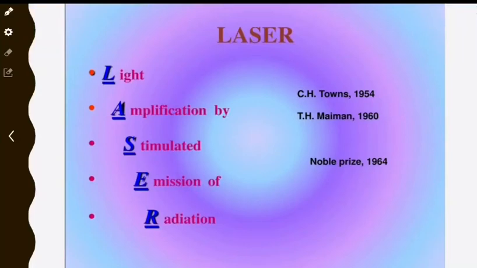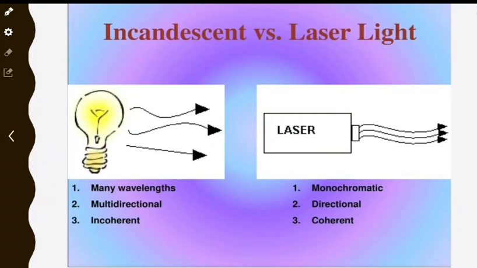In today's class, we are going to discuss the topic laser. Laser means light amplification by stimulated emission of radiation. This picture shows the difference between incandescent lamp and laser light. Laser light is highly monochromatic in nature. Monochromatic means mono means single, chrome means color.